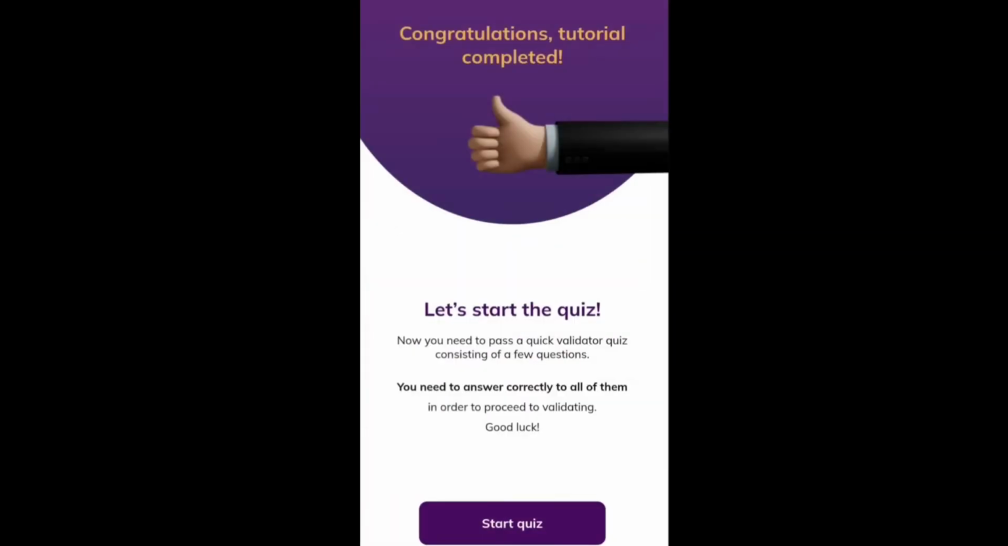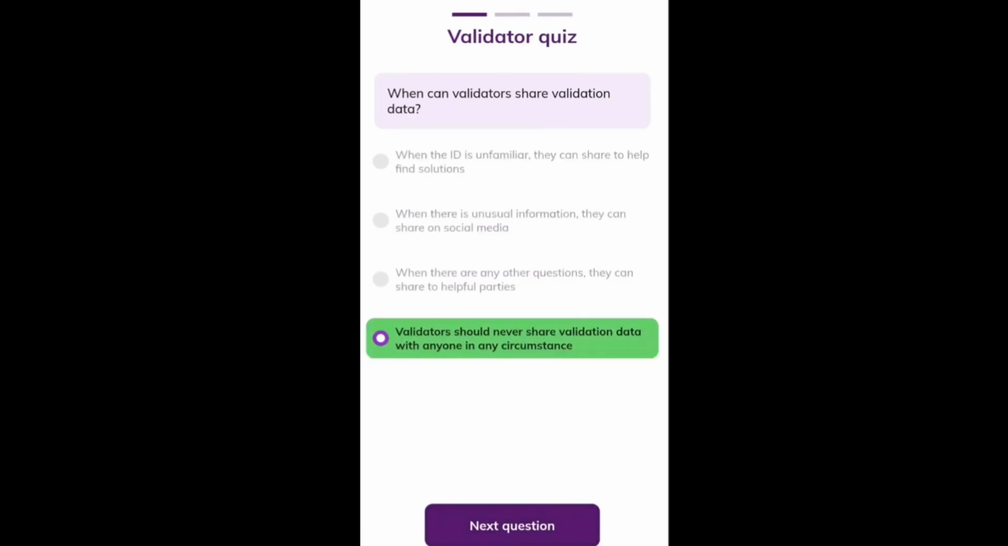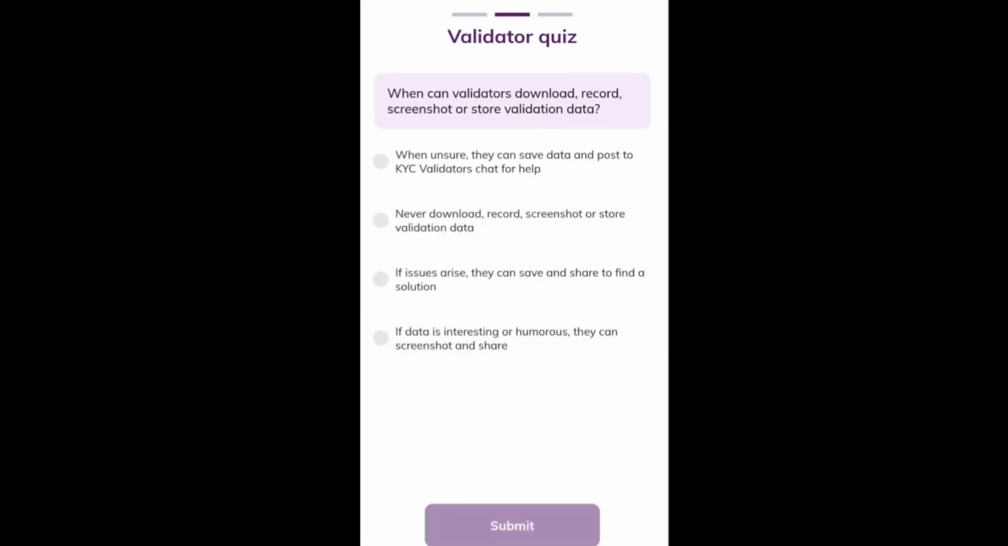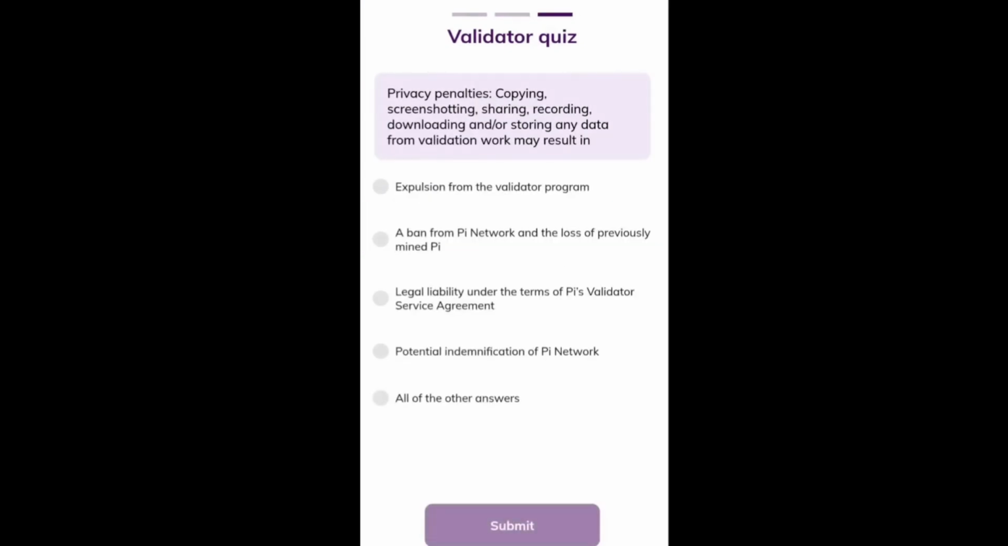Now the next step is you should take a quiz. To begin, click on start quiz. First question: when can validators share validation data? The answer is the last option: validators should never share validation data with anyone in any circumstances. When can a validator download, record, screenshot or store validation data? The answer is the second option: never download, record, screenshot or store validation data. Last question: if you don't follow the rules, what may happen? The answer is all of the above.